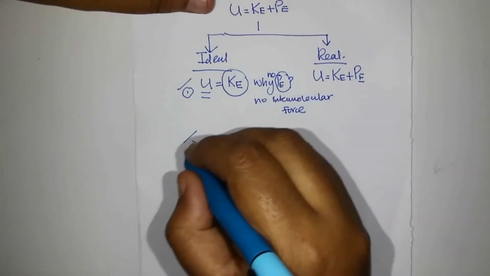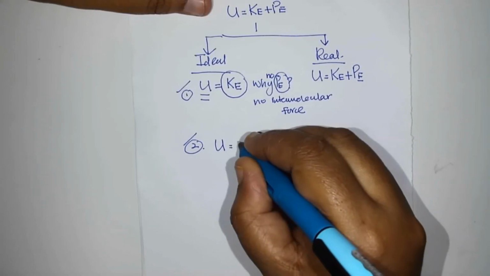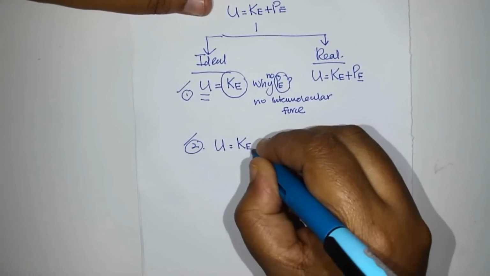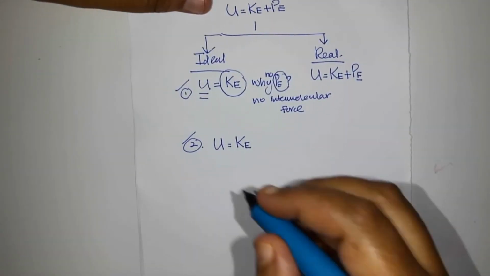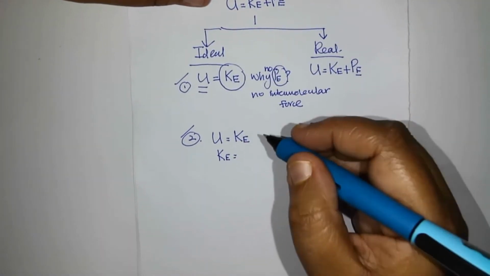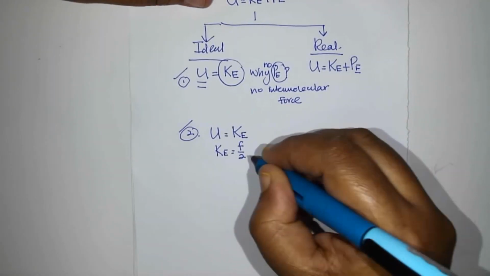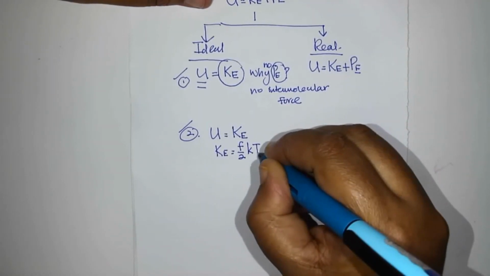Number 2. Under ideal gas, U equals KE. And from what we have studied before, KE equals F over 2 kT.